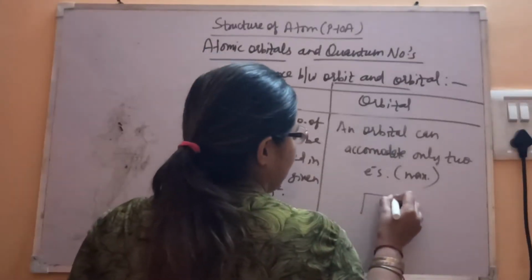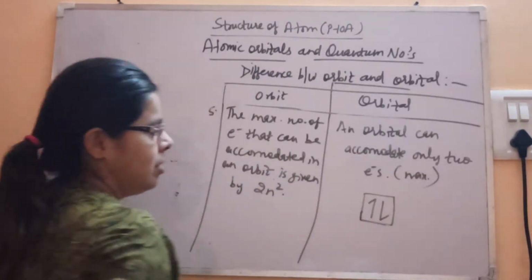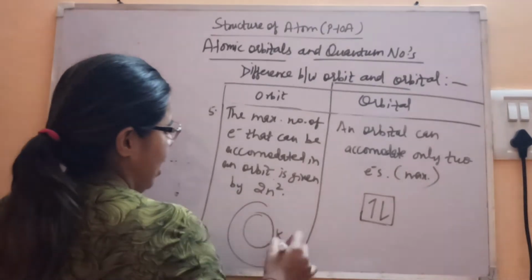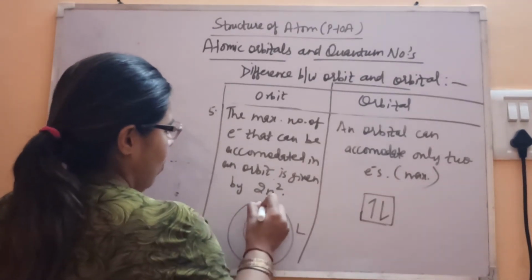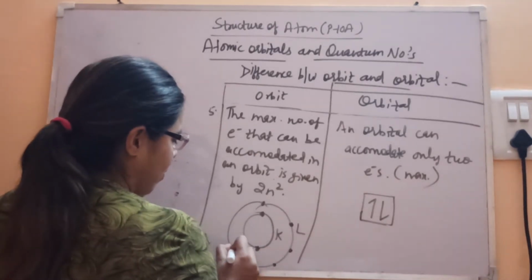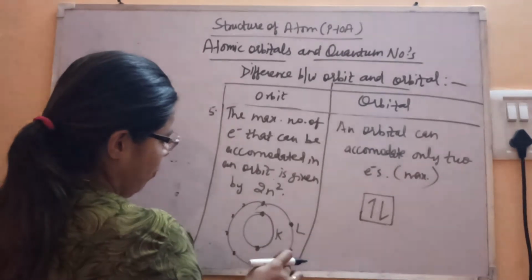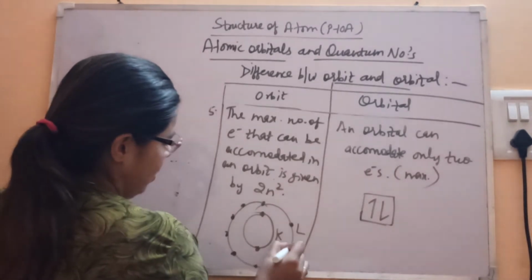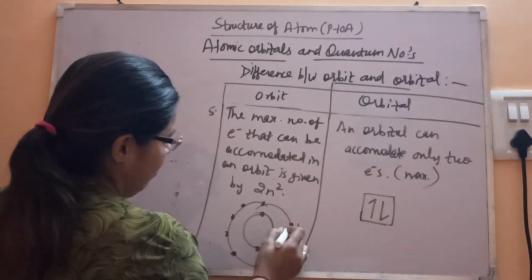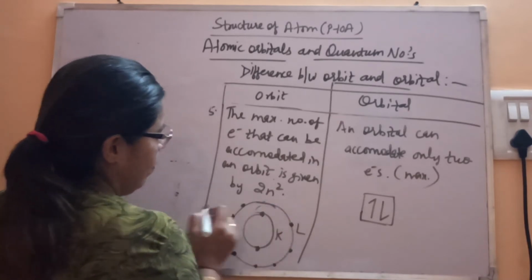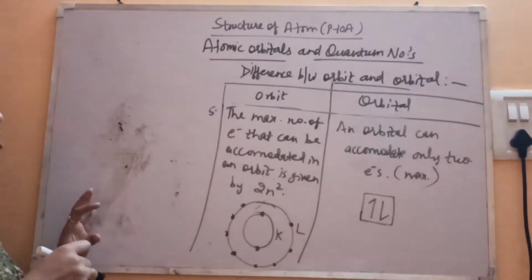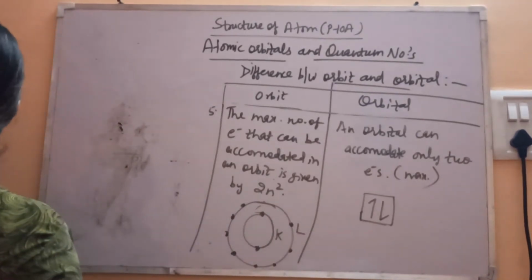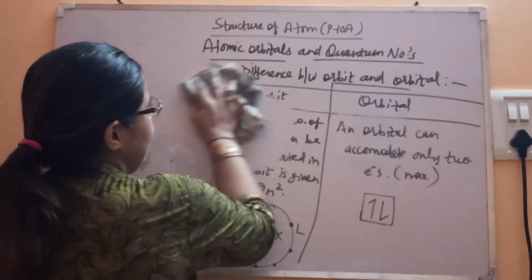Suppose the orbital is like a box, so it contains only 2 electrons. We will learn how later. In an orbit, if this is the K orbit or L orbit, then it can consist of more than 2 electrons. 1, 2, 3, 4, 5, 6, 7, 8. So 8 electrons you can see. These are the points of difference between orbit and orbital. Now we'll take this concept and then define quantum numbers. What are these numbers basically? So let's see.